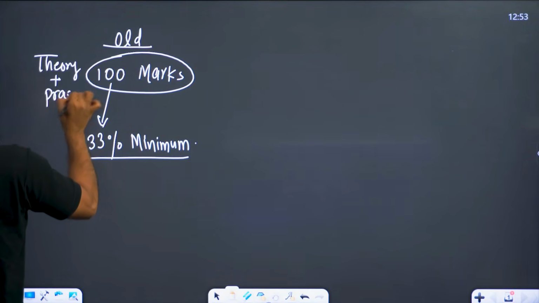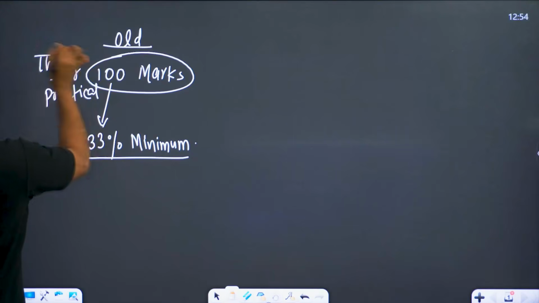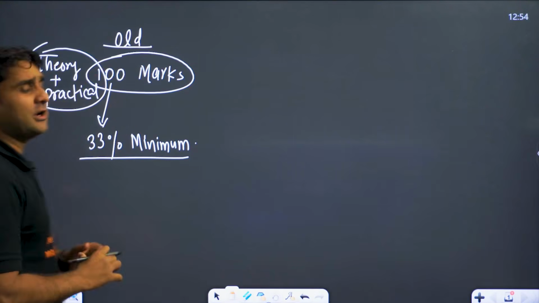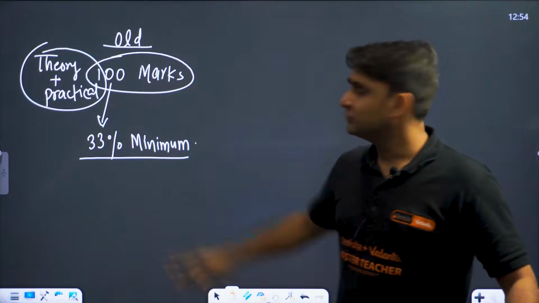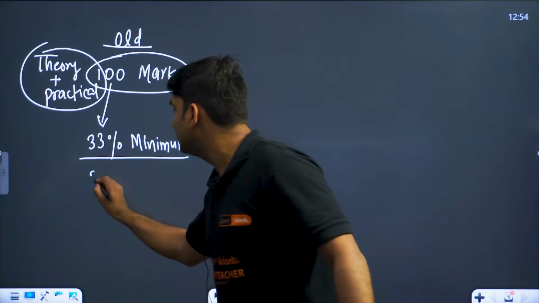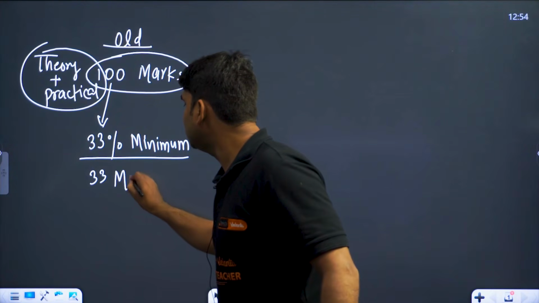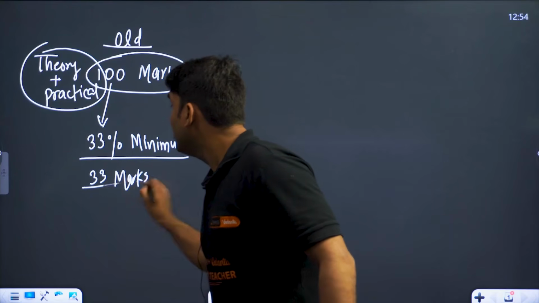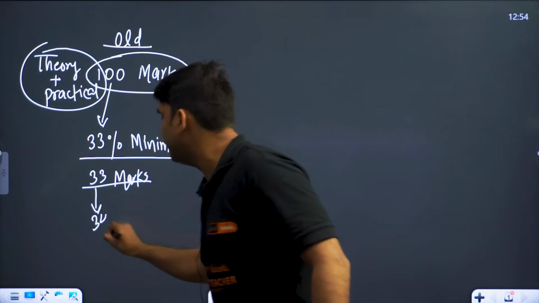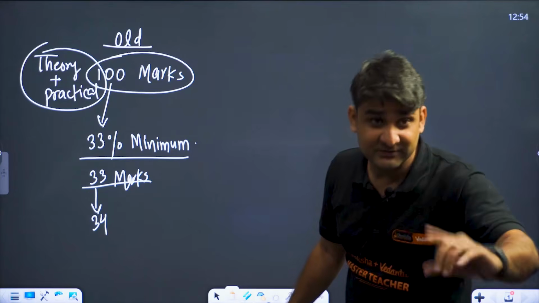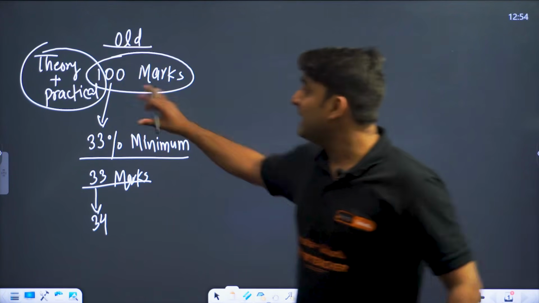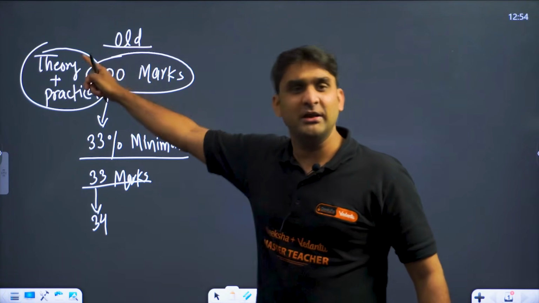So if a student scored 33%, I mean 33 marks. If the question paper is of 100 marks, then 33% will be 33 marks. So if you score 33 marks minimum, or beyond 33, for example 34, 35, 36, 37, whatever, you are declared as pass. This was the old pattern, combining 100 marks, combining theory and practical.